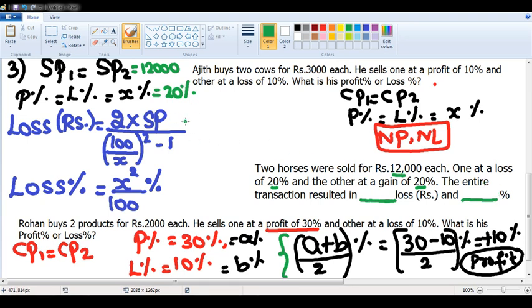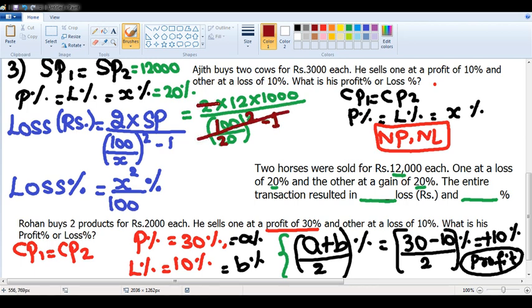Now see here, loss in terms of rupees is given by 2 into selling price. Selling price is 12,000. I am writing it as 12 into 1000, divided by 100 by x, where x is 20, whole square minus 1. Now see here, sir. If I simplify this, 100 by 20 is nothing but 5. 5 square is nothing but 25. 25 minus 1 is nothing but 24. This 24 will cancel with 12 into 2, 24. That means the remaining is 1000. Loss in terms of rupees is 1000.